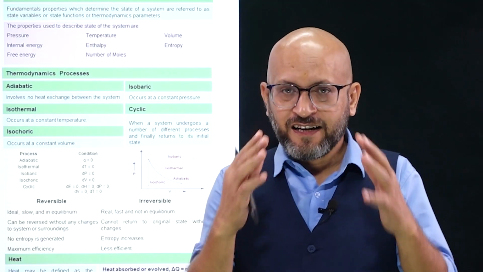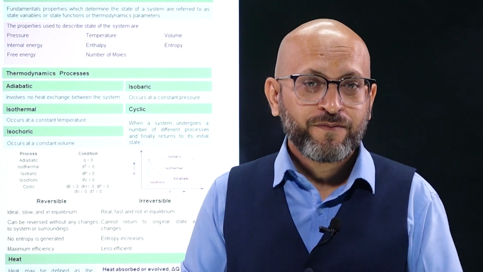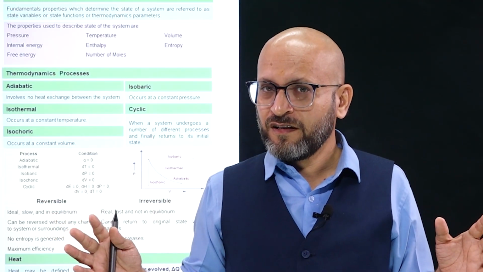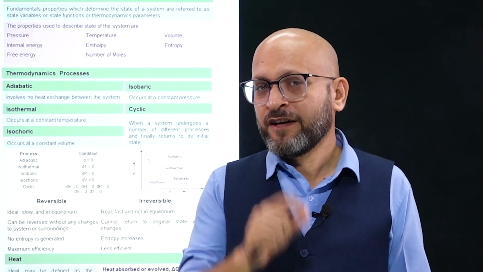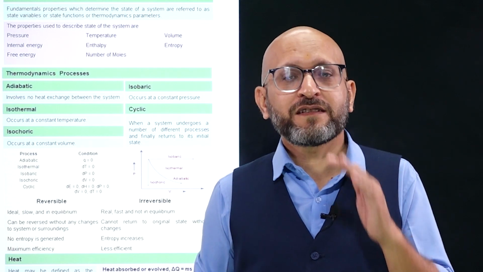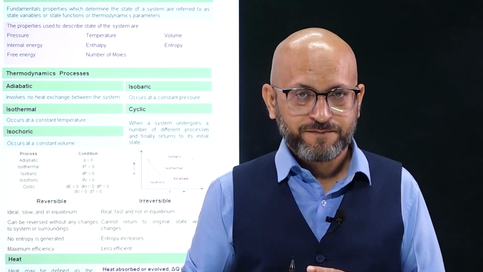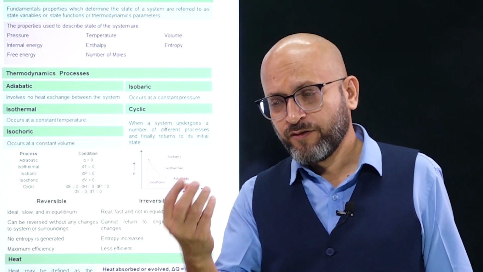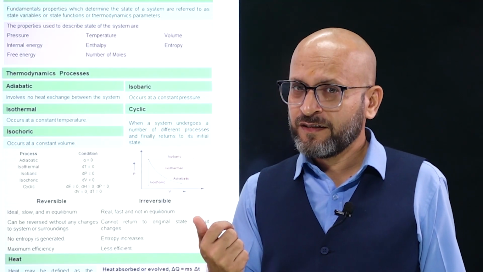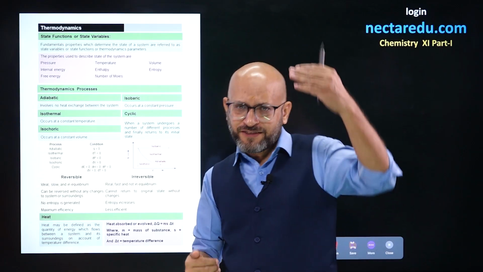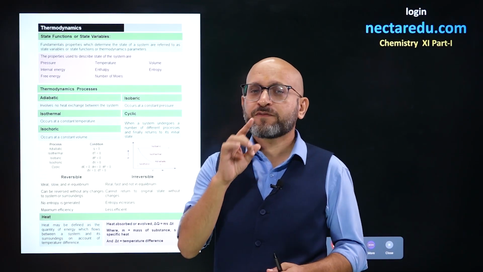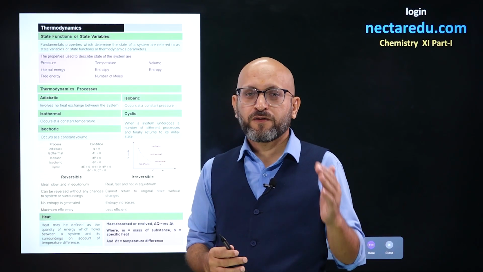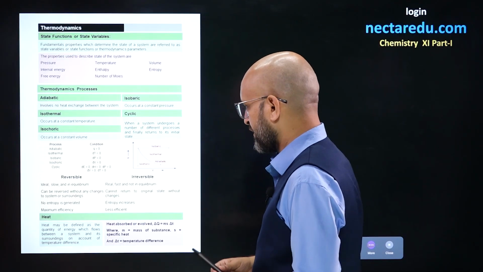What do you think? Are real processes reversible or irreversible? I think you will agree we cannot have a process which is extremely slow. So we do not have reversible processes in real life. Processes in real life are irreversible, fast processes. Where will work done be more, in a process which is very slow or a process which is quick? I think you will agree a reversible process which is very slow will always have greater work done. An irreversible process will have lesser work done.